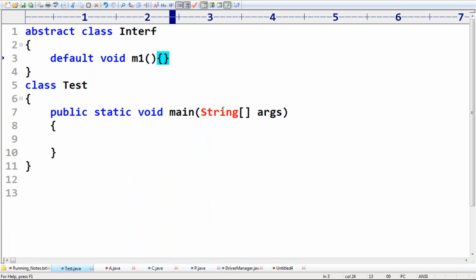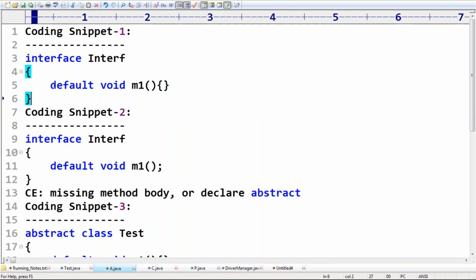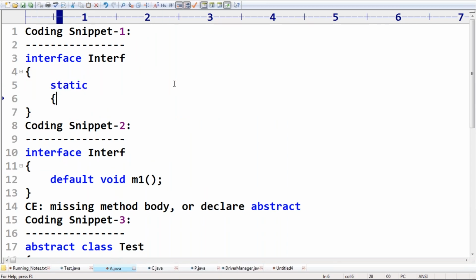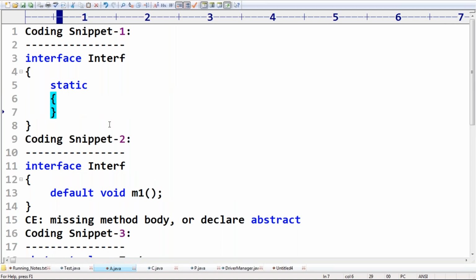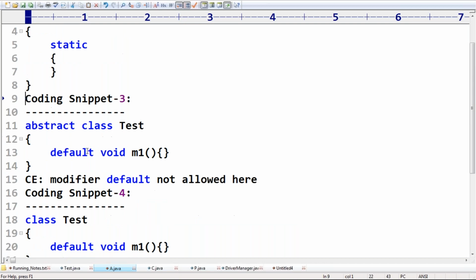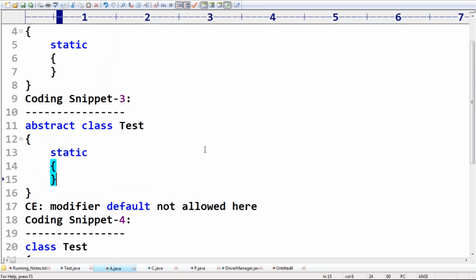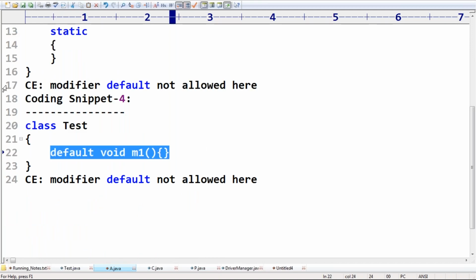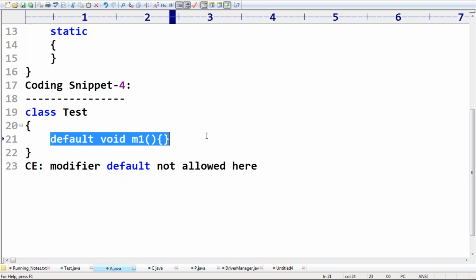Next requirement, same scenario. In an interface, I'm taking a static block. In an abstract class, I'm taking a static block. In a normal concrete class, I'm taking a static block.